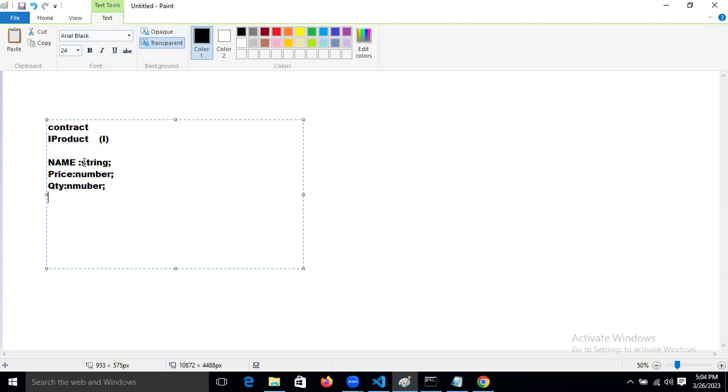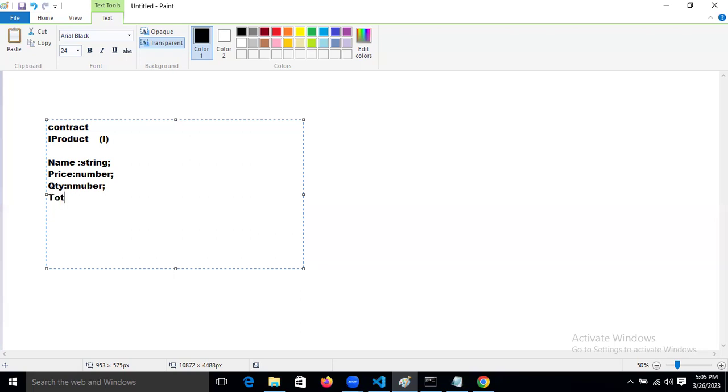These are the properties. Now, for performing some operations, I'm taking some methods, some abstract methods. An abstract method is nothing but a contract method. In interfaces, we know that we can create abstract methods or not? Yes, we can create, right?